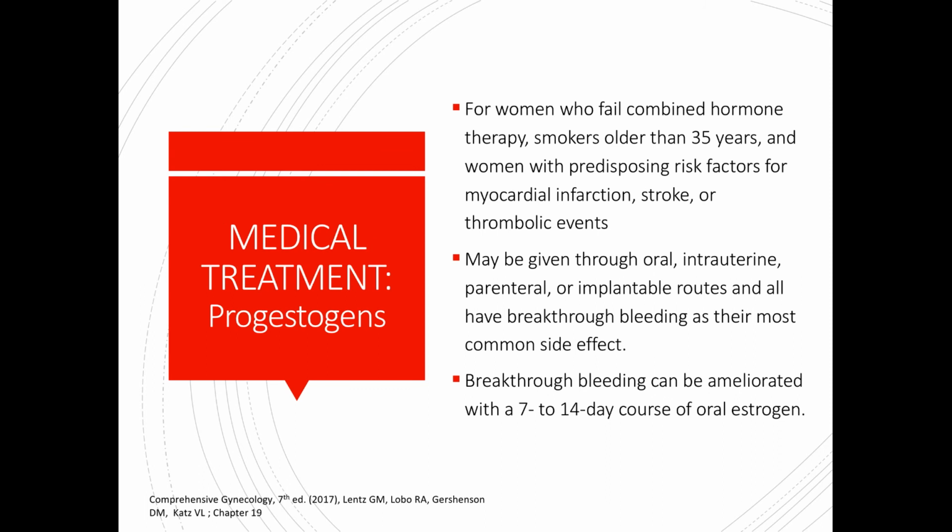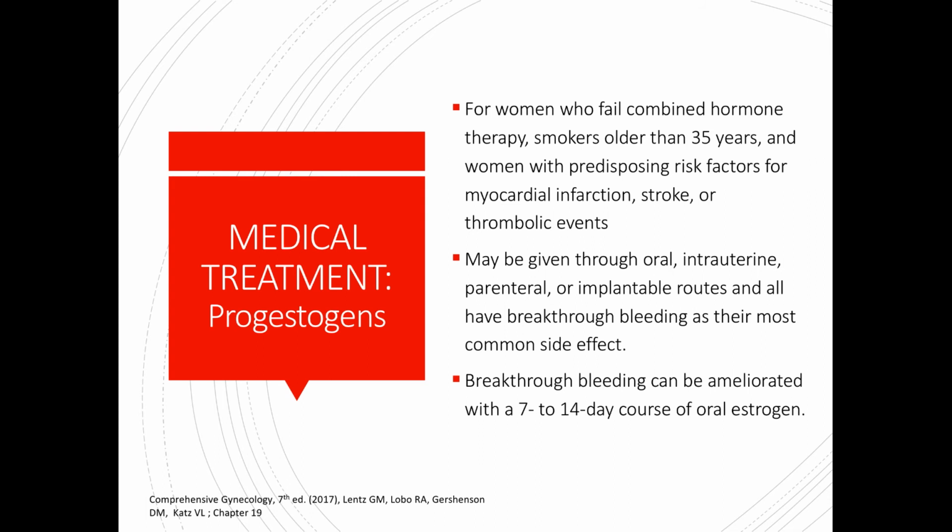Now, for women who fail combined hormone therapy, for those smokers who are older than 35 years of age, and women with predisposing risk factors for myocardial infarction, stroke, or thrombotic events, and therefore we don't want to give them any estrogen-containing treatment, we can give progestins or progestogens. So these are hormonal therapy without estrogen, of course. We give progestogen alone. We can give this through oral, intrauterine, parenteral, or implantable routes, and all have breakthrough bleeding as the most common side effect. Breakthrough bleeding can be ameliorated with a 7 or 14-day course of a very low dose estrogen.